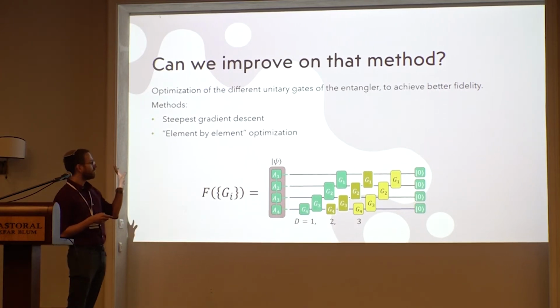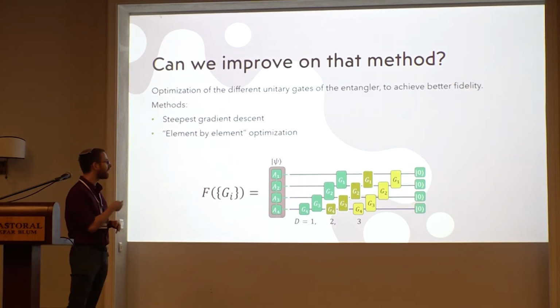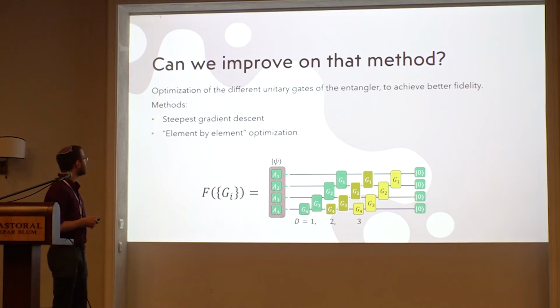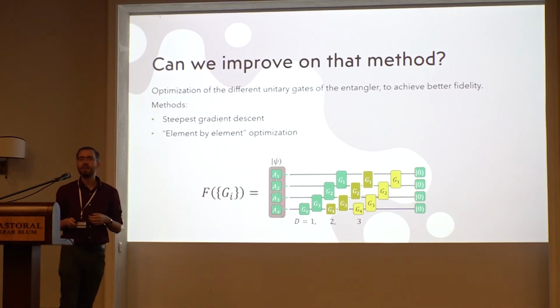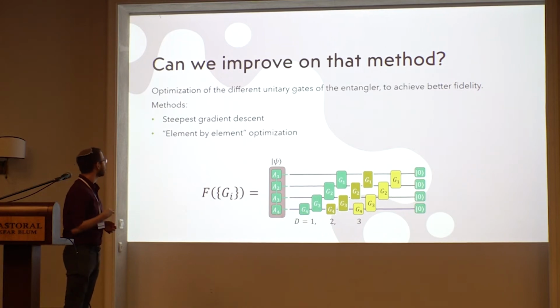So we stick to the same structure of the circuit given by the previous layer by layer method, and we optimize it further. This optimization can be done using different methods. The simplest is gradient descent, each time calculating the gradient and taking a step.